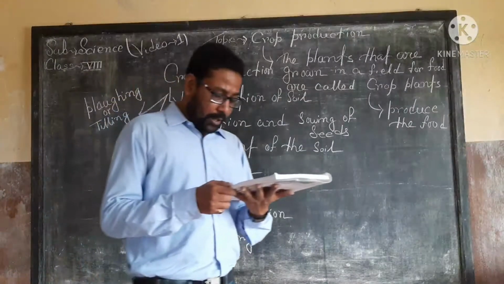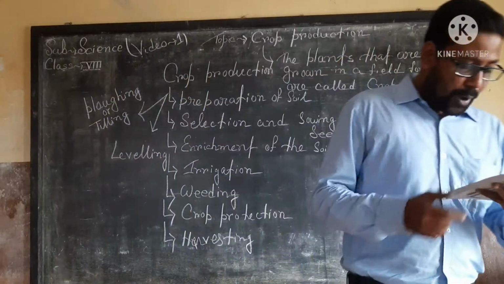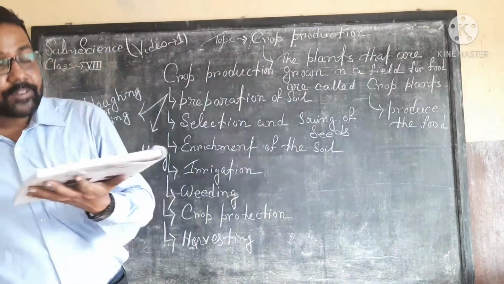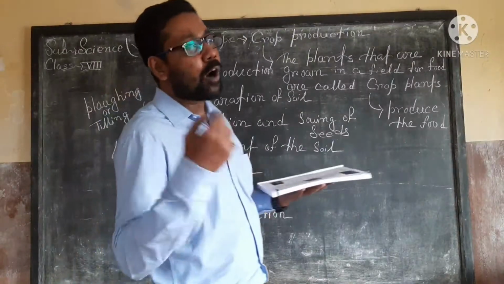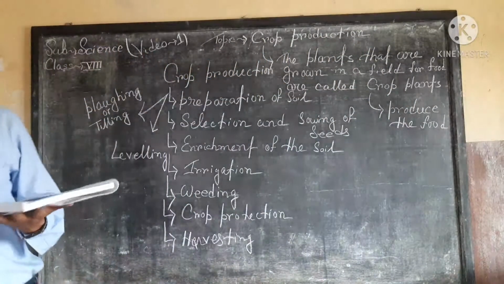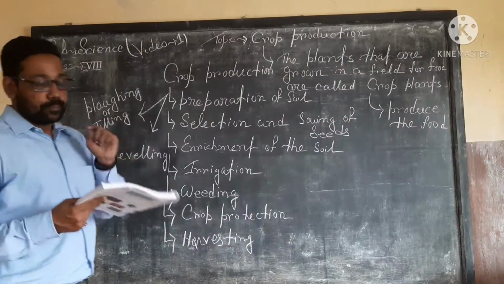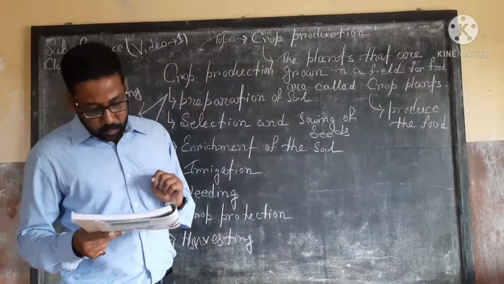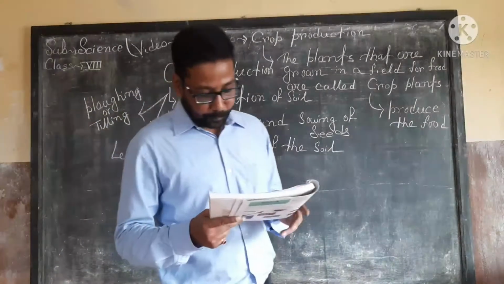Seeds are sown while taking care of two aspects: the right depth and the proper intervals. So the sowing of the seeds depends on two important aspects. Underline these two points. The first one is the right depth, and the second one is the proper intervals.